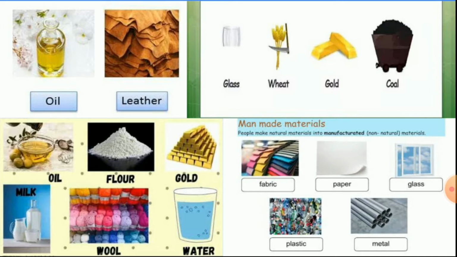And other materials like paper, glass, plastic, metal, fabric, they all are man-made materials. Means the raw material for them is available in nature. But we process them and we convert them according to our convenience. So that is man-made materials. So they are also material nouns. Let us see what we have next.